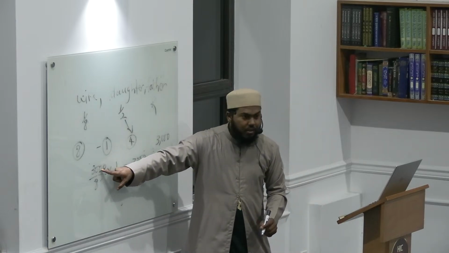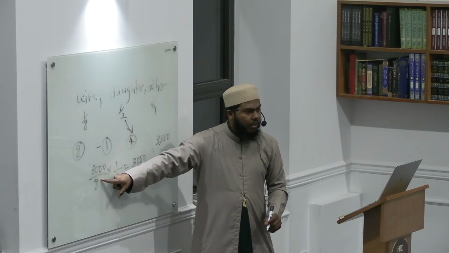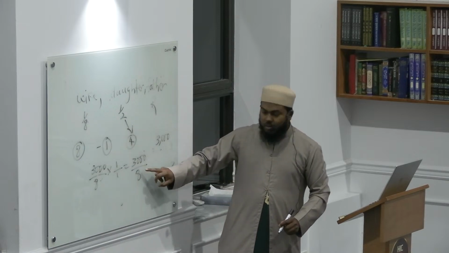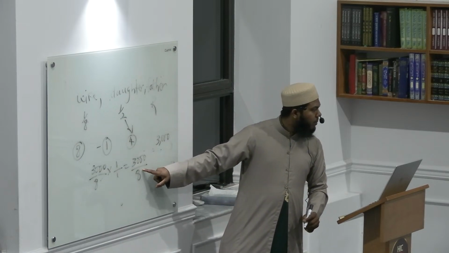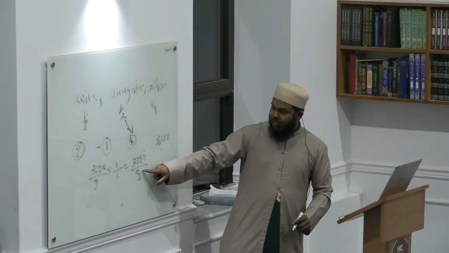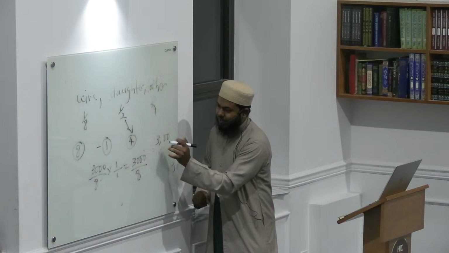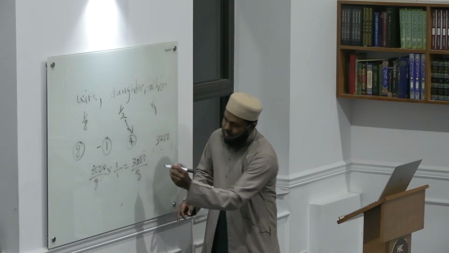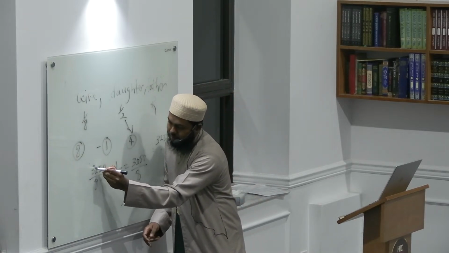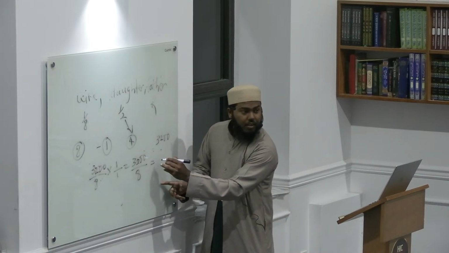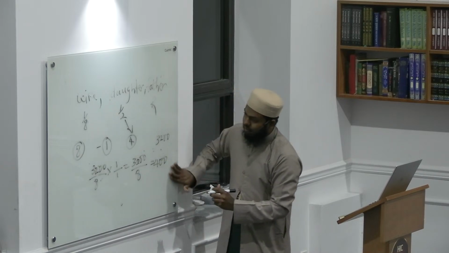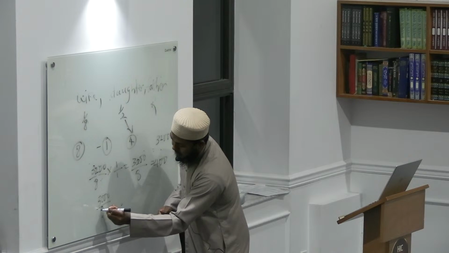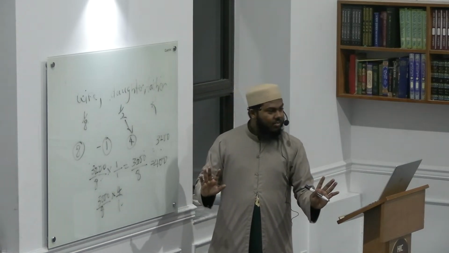So you have 3,000 divided by 8 times 1, which is that share. How much is that? 3,200? Okay. Right, so what you have here is 400. And now you have 3,000 over 8 times 4 over 1. That's correct?